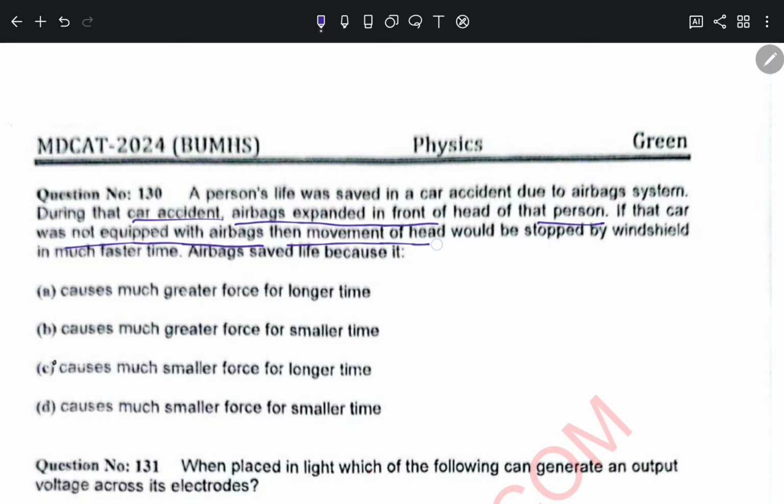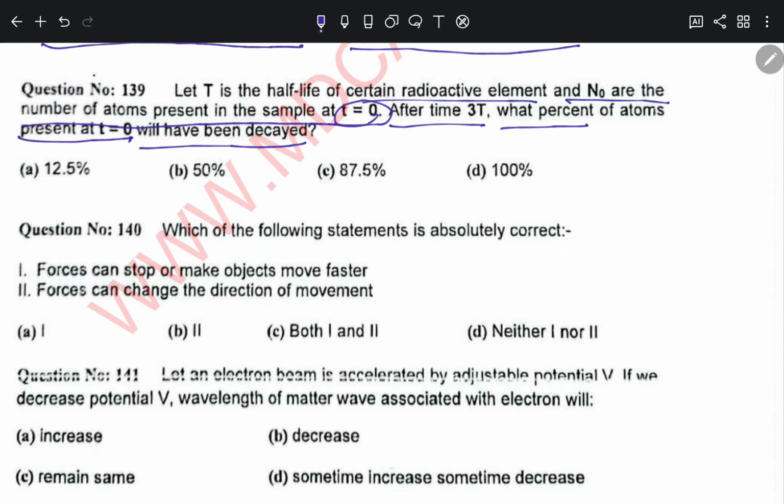Let T be the half-life of a certain radioactive element, and N naught the number of atoms present in the sample at T equal to 0, initially. After 3 half-lives, what percent of atoms present at T equal to 0 will have decayed? So normally, when we have 3 half-lives, after the first half-life the remaining is 1 by 2. After the second half-life, the remaining is 1 by 4. After the third half-life, the remaining is 1 by 8. But what about the decayed?